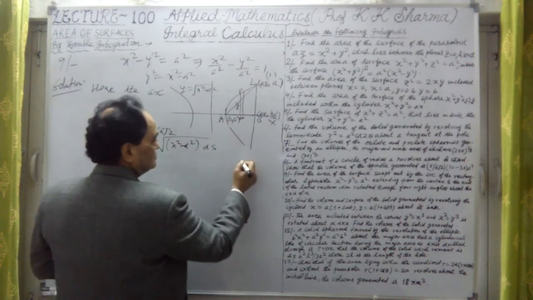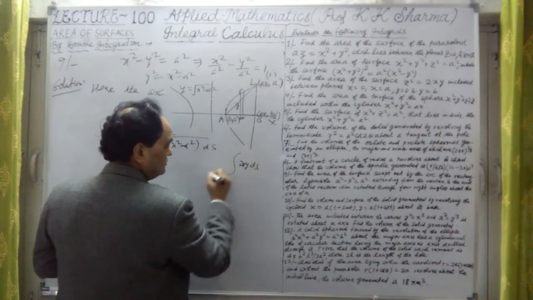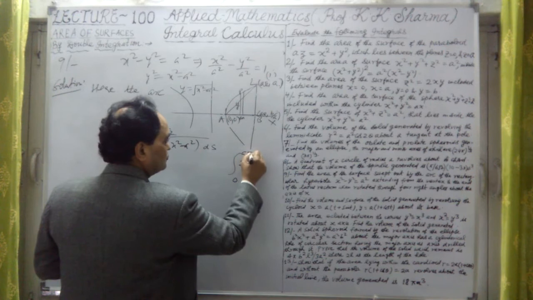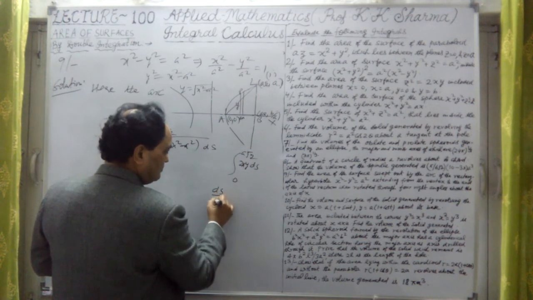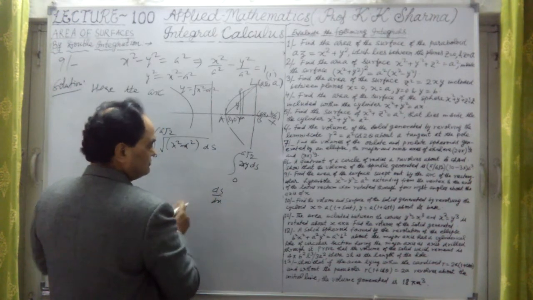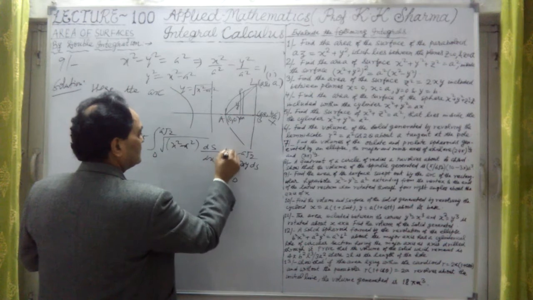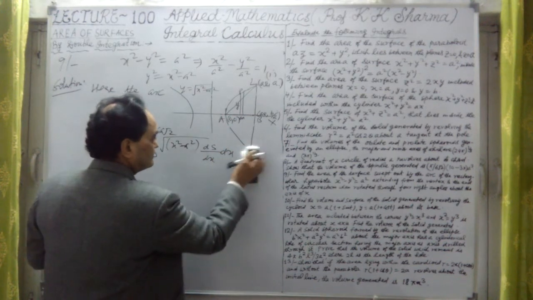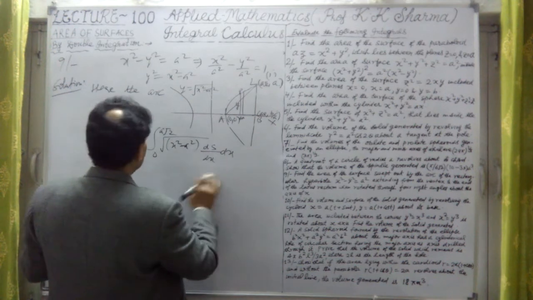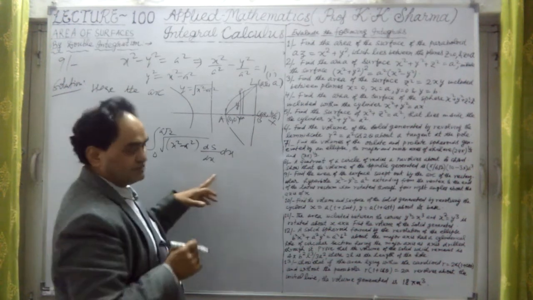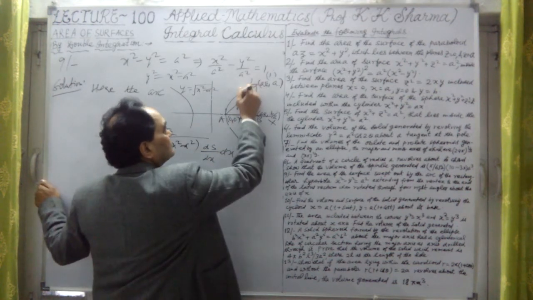This is 2 pi y into ds integration 0 to a under root 2 we have taken. This is ds here. But ds upon dx into dx we have to write. So that value can be written as ds upon dx into dx. I'm sorry. This ds upon dx. First I was writing this. So this is in case of surface area. This s is length here, arc length. This is ds here. This surface area.